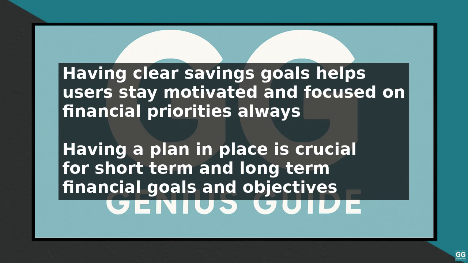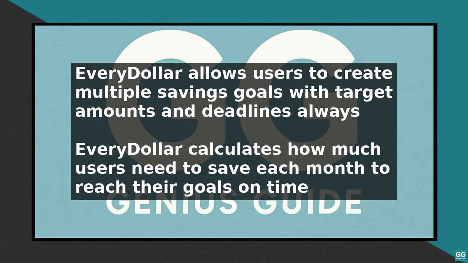For example, let's say you want to save for a vacation that costs $1,000 and you want to go in 6 months. You can create a savings goal in EveryDollar with a target amount of $1,000 and a deadline of 6 months. EveryDollar will then calculate how much you need to save each month to reach your goal.